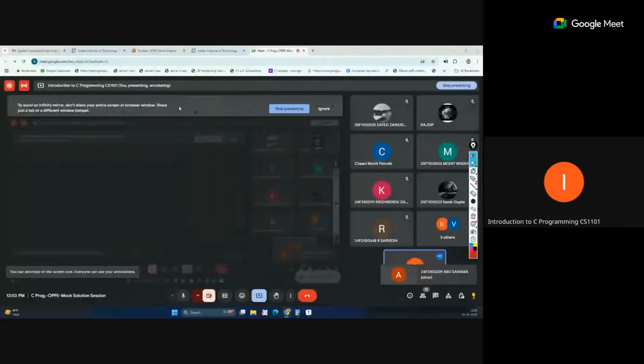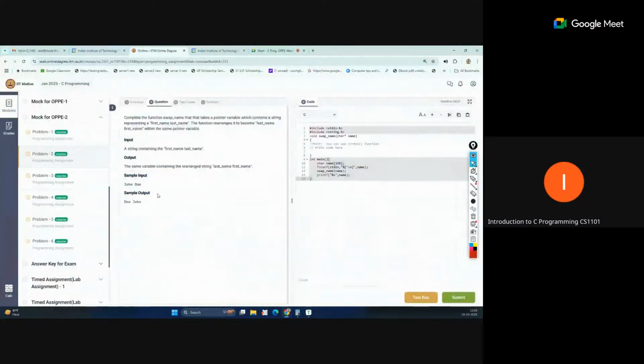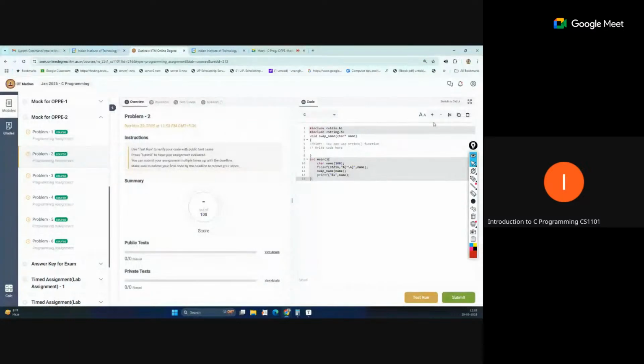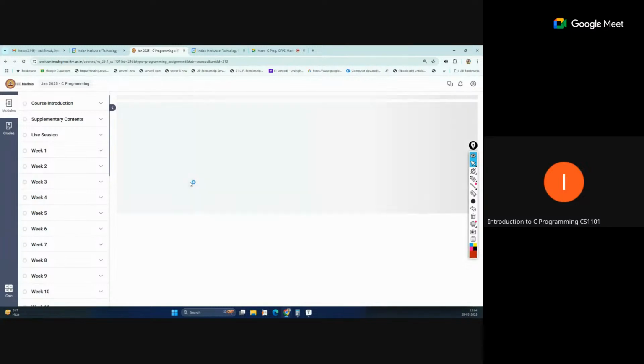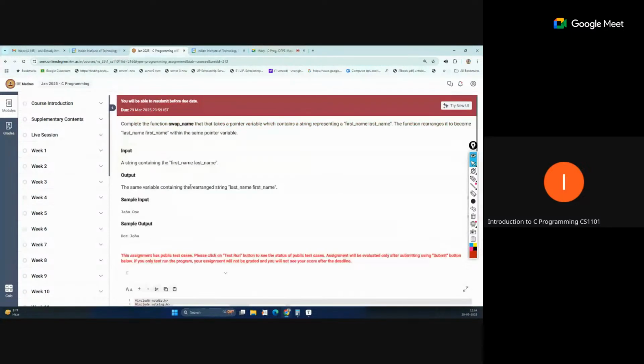Okay, so these are the questions. This is about the portal that changed. The first suggestion, which we say every time, is to use the new UI. I'm not sure why many of you don't use the new UI. By default this UI may open, but if the old UI opens, please move to the new UI. This new UI is much better than the old UI.